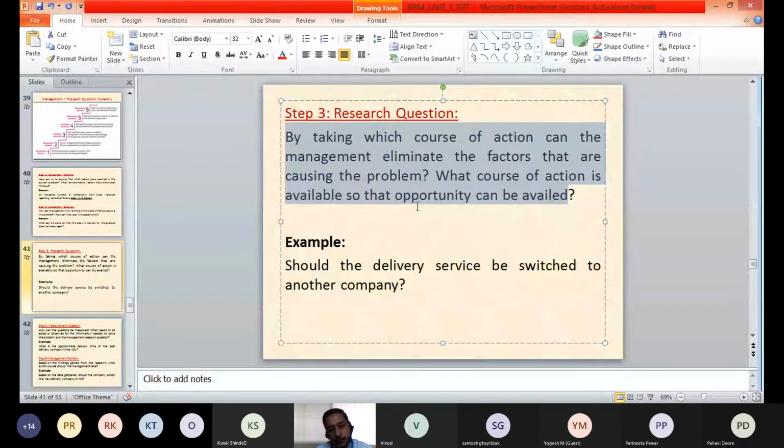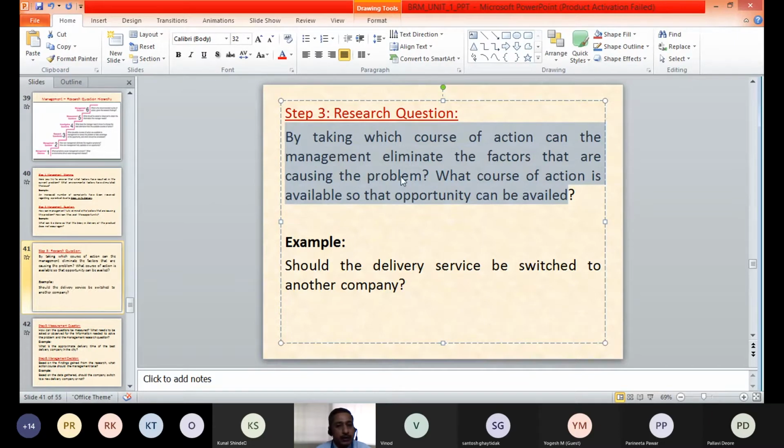For that particular problem or opportunity, what are the different alternatives available? If it is a problem, what are the different alternatives through which we can eliminate it? Or if it is an opportunity, how can we avail it?